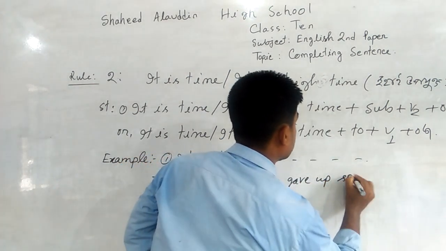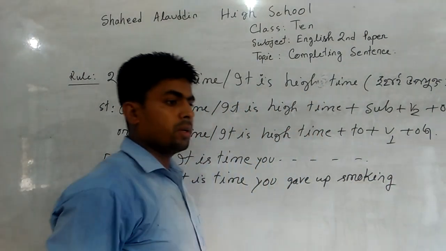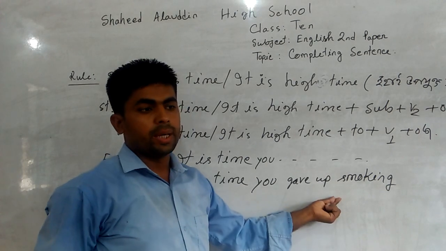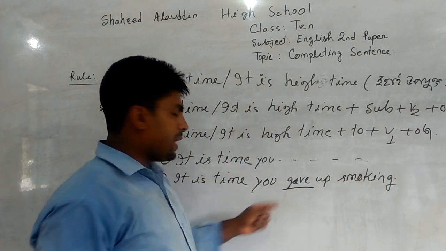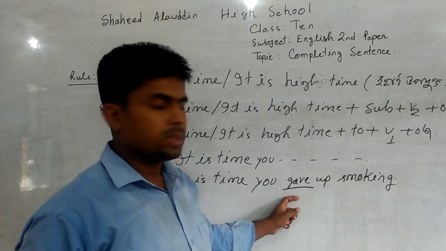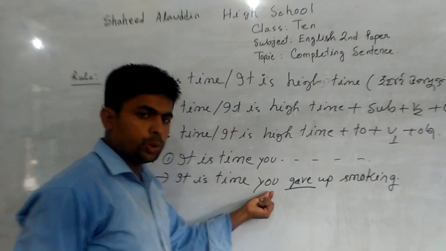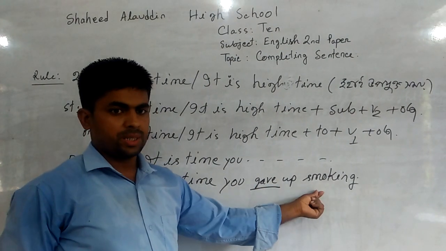Gave up smoking. Okay, it is time you gave up smoking. Here, get past form of main verb. After it is time, here subject you, then get past form of main verb plus object.